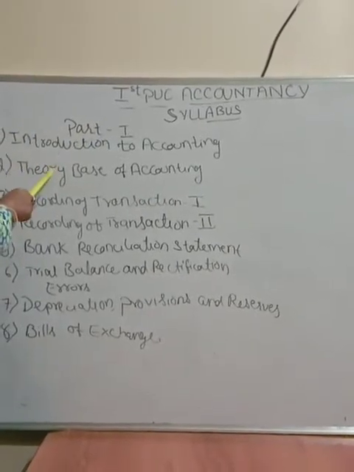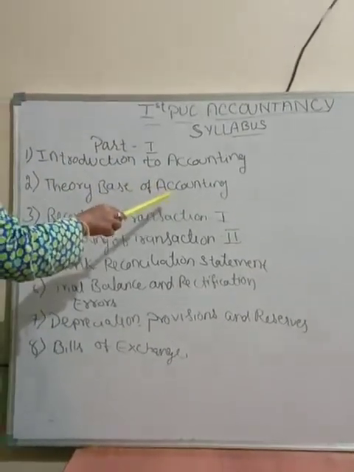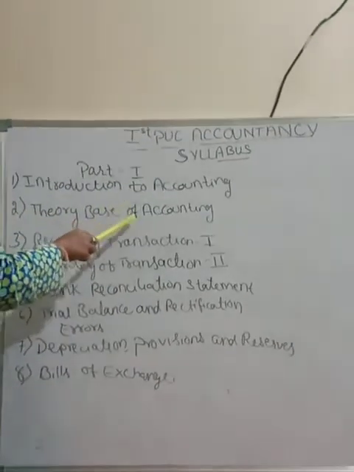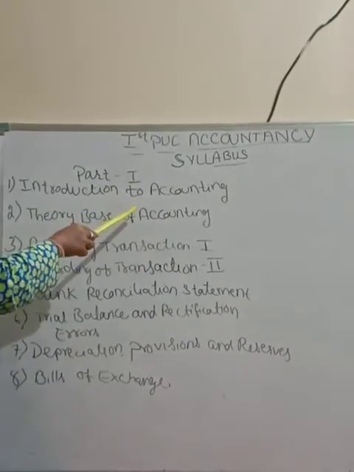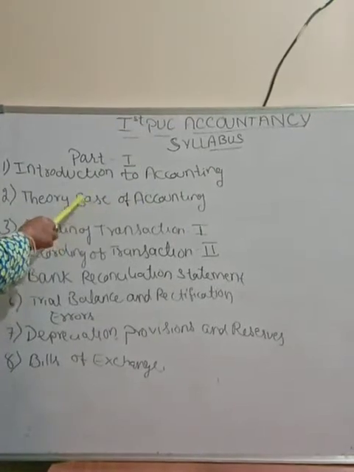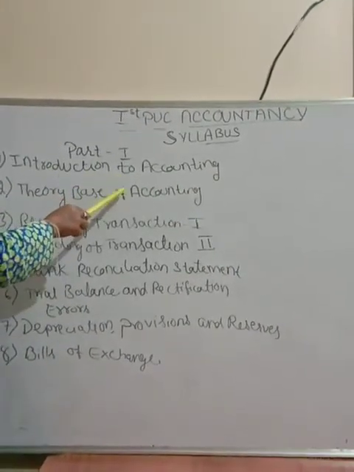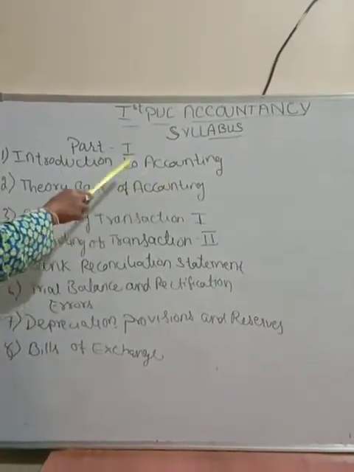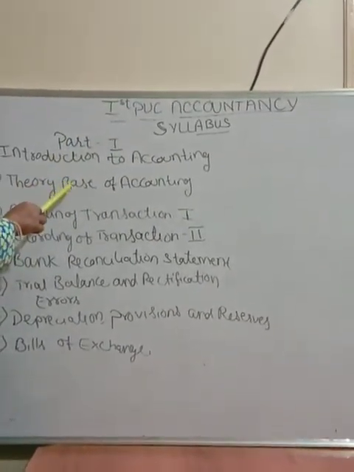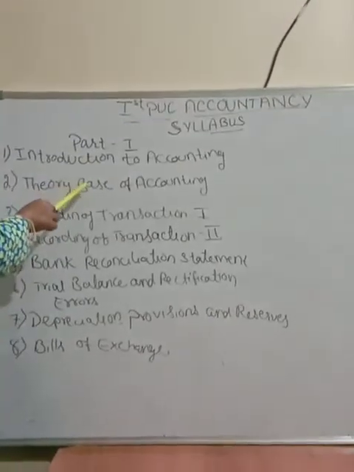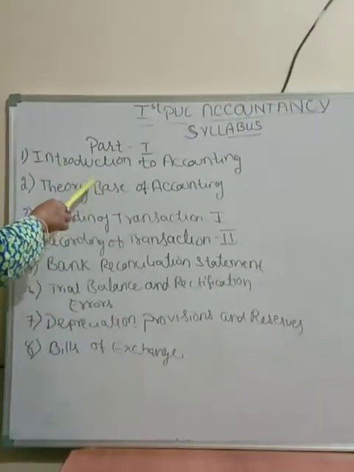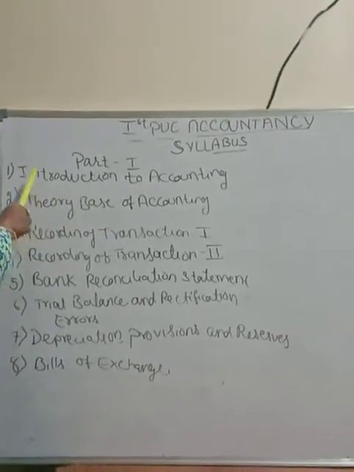Second chapter is theory base of accounting. In this chapter, you are going to learn about generally accepted accounting principles, that is accounting principles given by the Institute of Chartered Accountants of India. That is GAAP. Next is basic accounting concepts. Next one is systems of accounting, basis of accounting and accounting standards. You are going to learn GST also in this chapter.